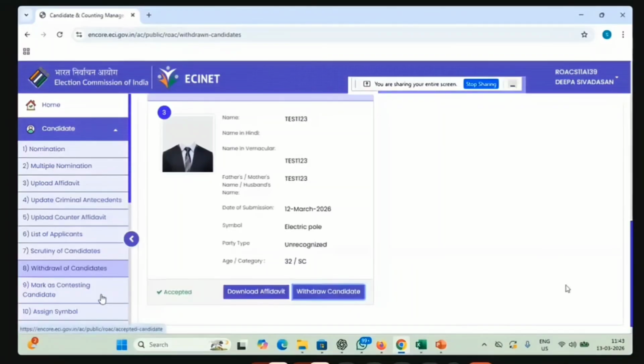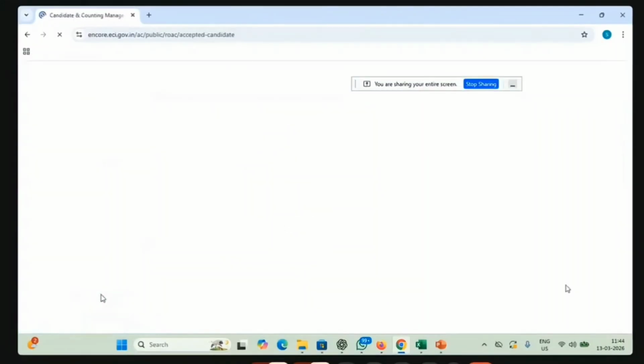Then the next step is we have to mark the contesting candidates. I said earlier, maybe 4 nominations of a single candidate might have been accepted. Then there is no need to reject those. So the 4 nominations will be there. But for one candidate, we can mark only one nomination as the valid contesting nomination. So we have to mark it here. Out of the 4 nominations, which nomination should go as the contesting candidate nomination, that we have to mark, which will happen here.